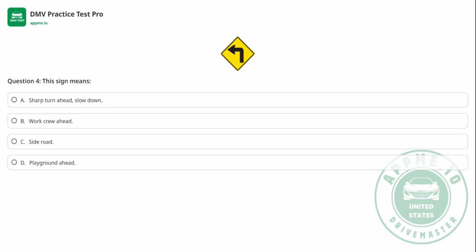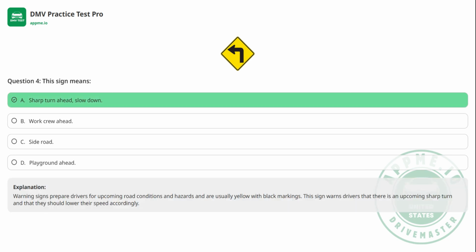Question 4. This sign means A. Sharp turn ahead, slow down, B. Work crew ahead, C. Side road, D. Playground ahead. The correct answer is A.